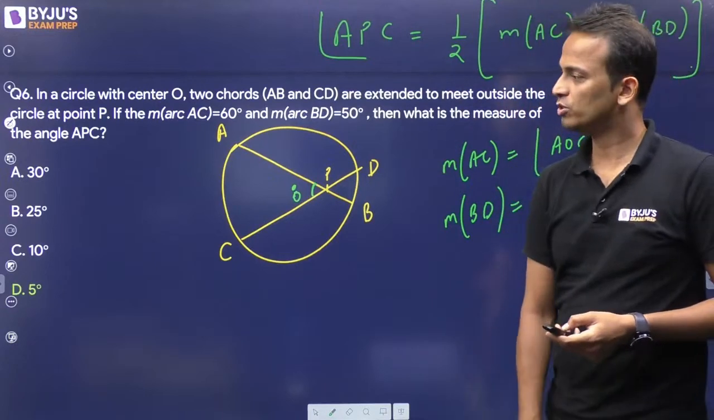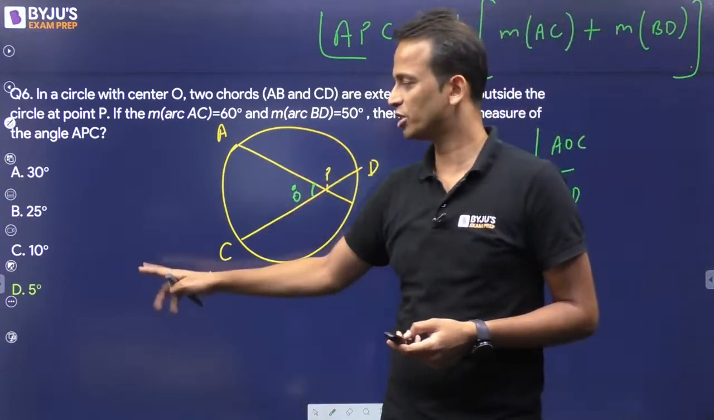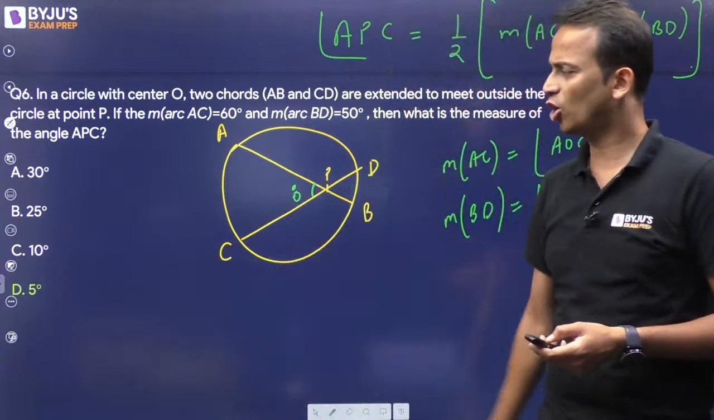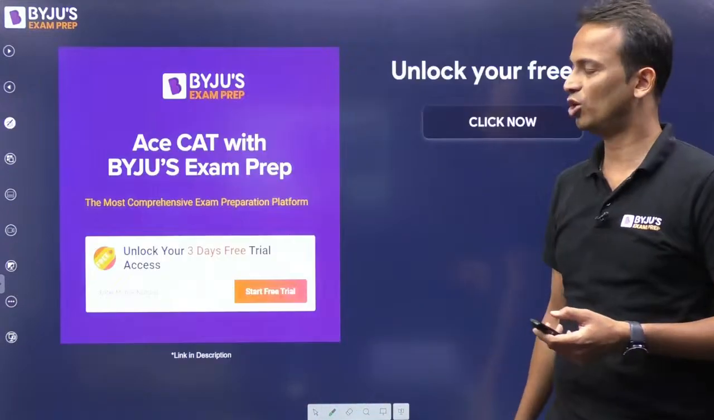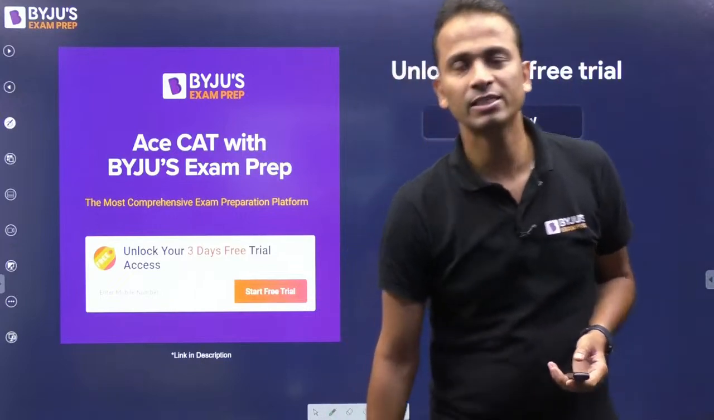Alright, so the correct answer for the last question, question number 6, yes, this is the last question, is option D, that is 5 degrees.